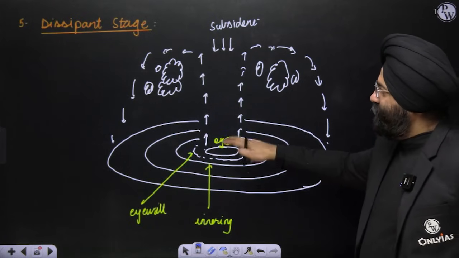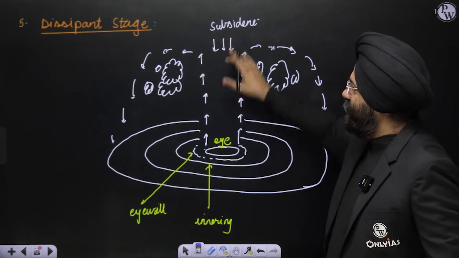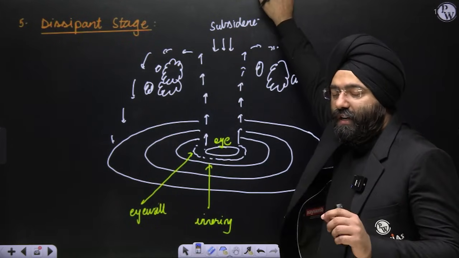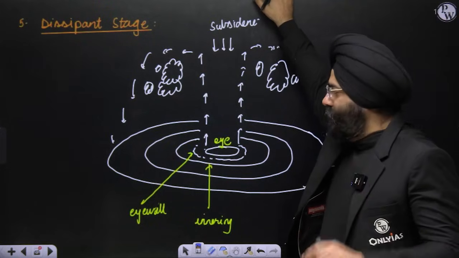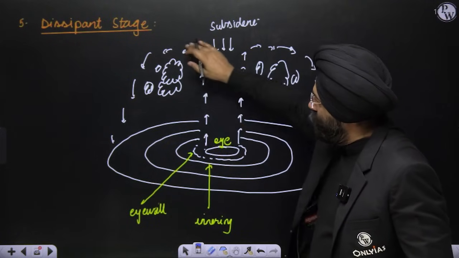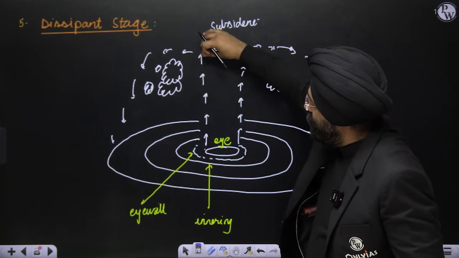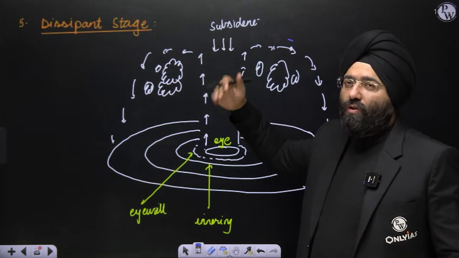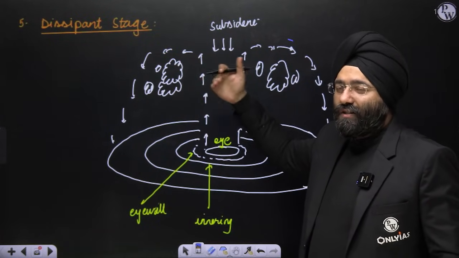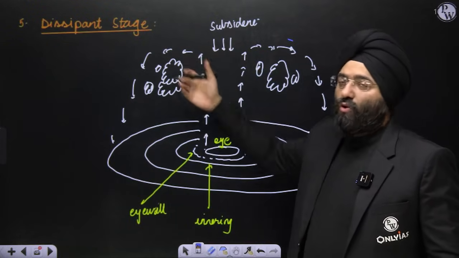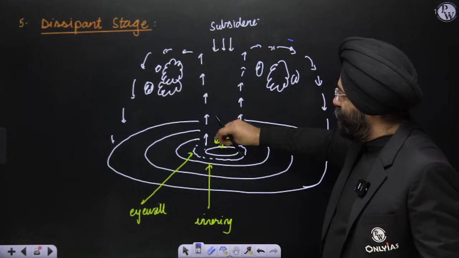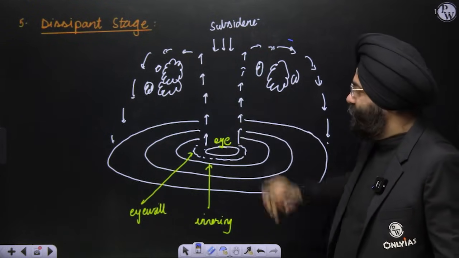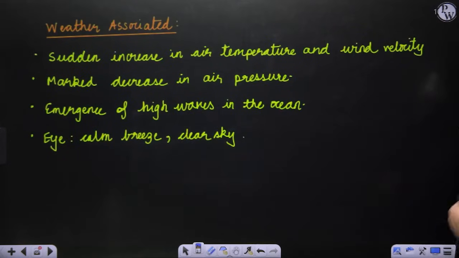This is the eye, which is a region of subsidence. That is why it is a region of calm. But as you see over these regions, as the air rises, there is cloud formation taking place, and these cloud formations lead to a lot of rainfall, a lot of speed, a lot of destruction when it enters the coastal regions. But this eye is a region of subsidence, which is generally calm, right? Okay, so this is the tropical cyclone.